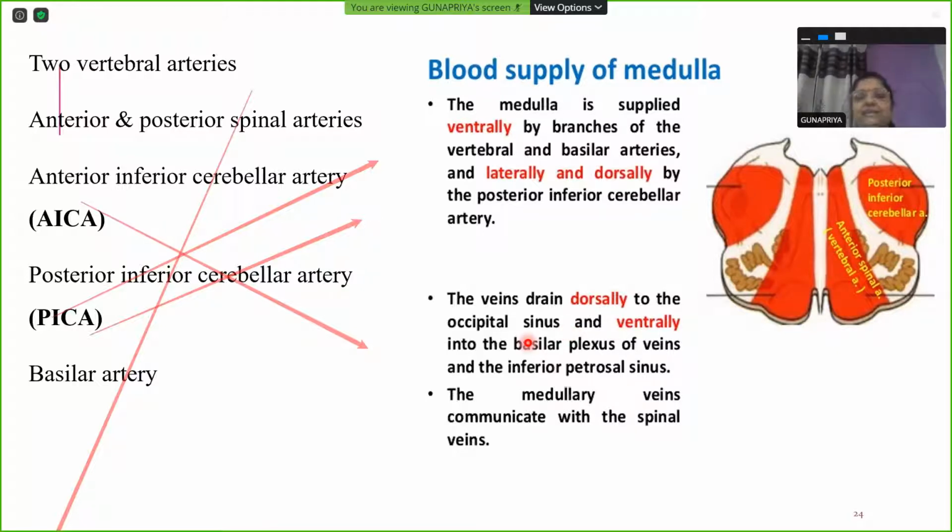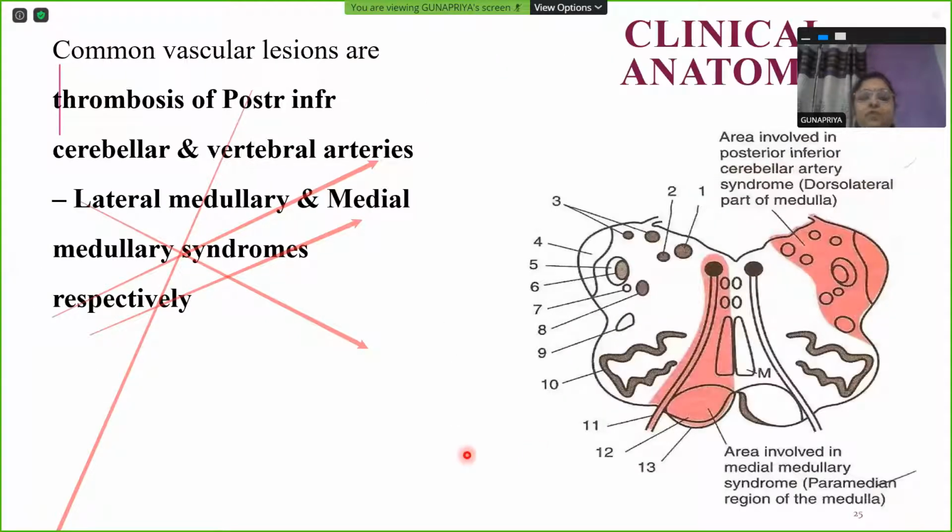Of course, all the brain will be draining only into the dural venous sinuses. Dorsally into occipital sinus, ventrally into basilar plexus of veins, and finally into inferior petrosal sinus. Inferior petrosal sinus will be draining into internal jugular vein. There's a very unique thing about it: it's the first tributary to be draining into the internal jugular vein. And the medullary veins will also communicate with the spinal veins.